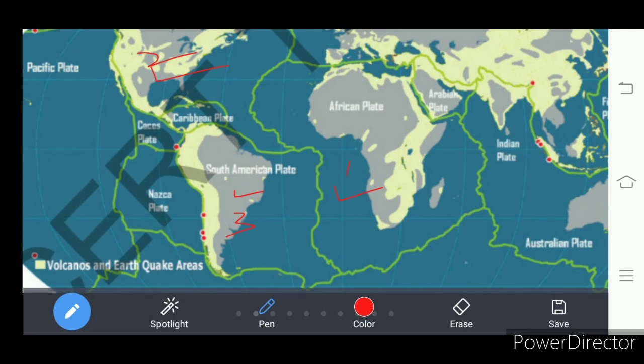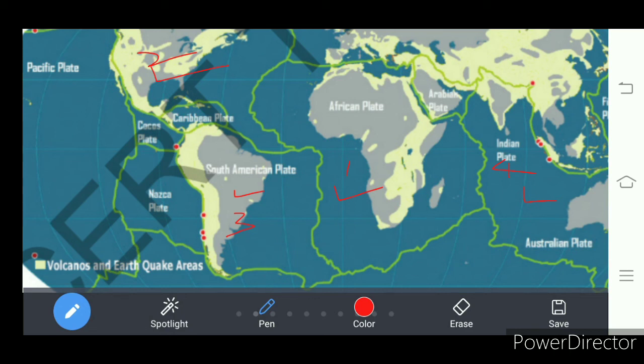And fourth is the Indo-Australian plate. Understand? Upon which India and Australia both are lying.